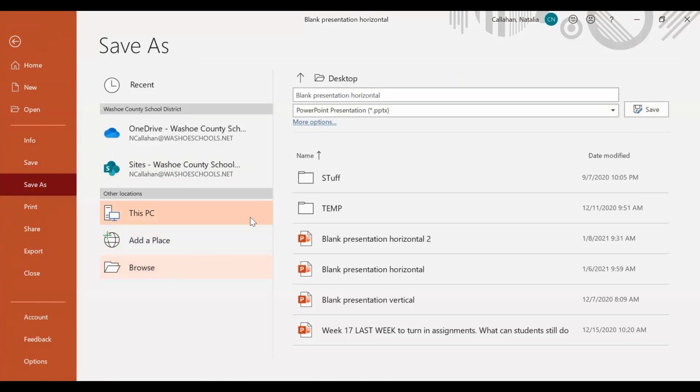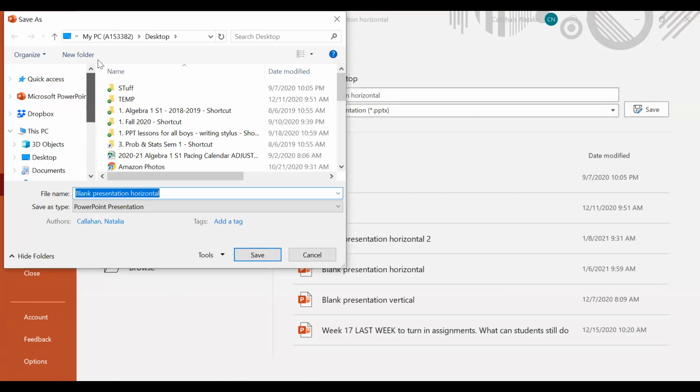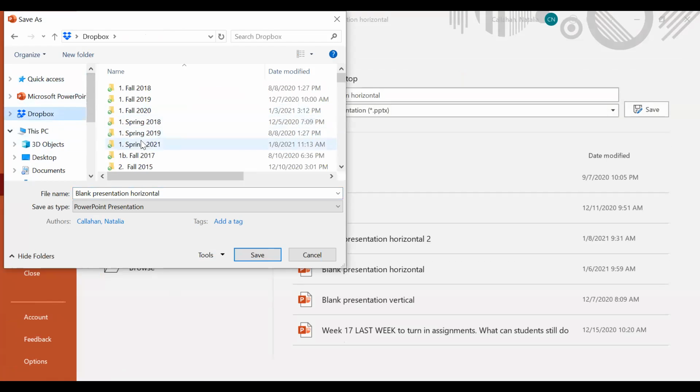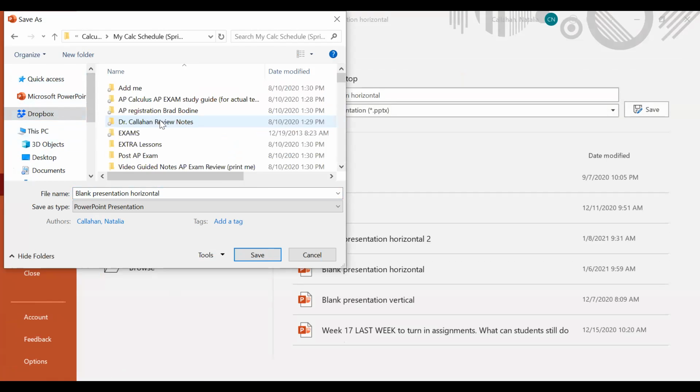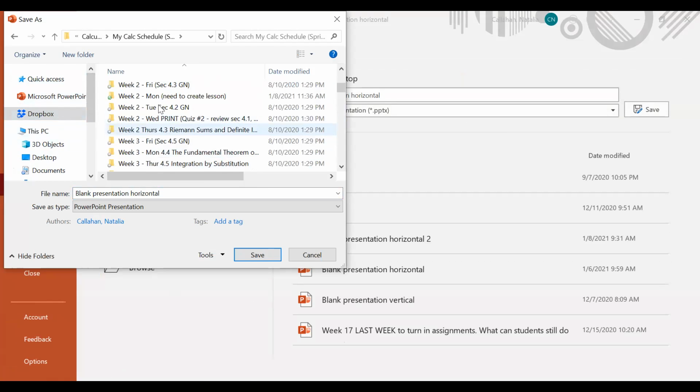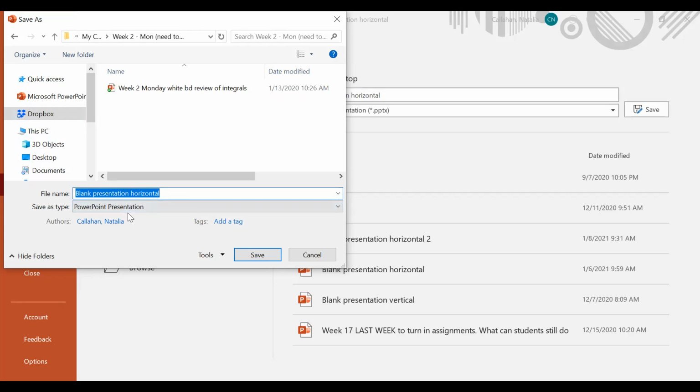And I'll go ahead and save this as a PDF so that way you have access to this, even if you don't have MS Word or MS PowerPoint. Week 2, Monday, Calc AB semester 2, integration and definite integral.